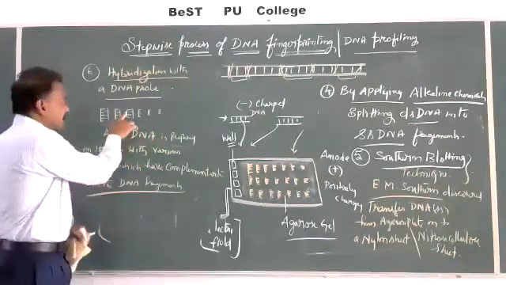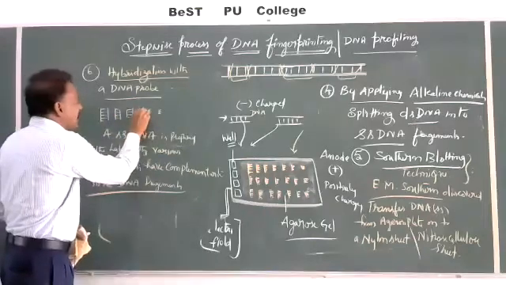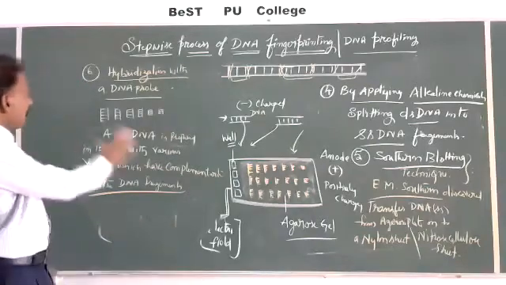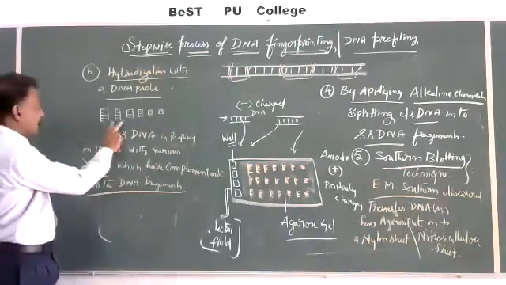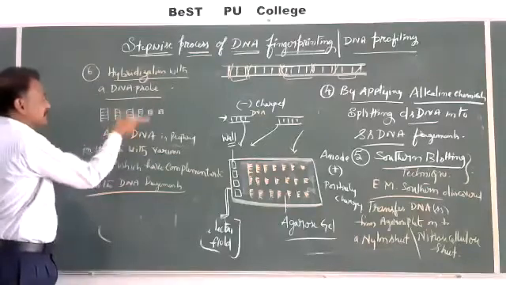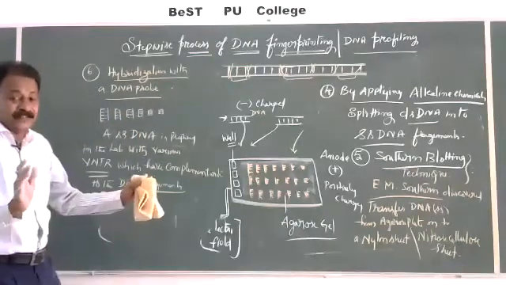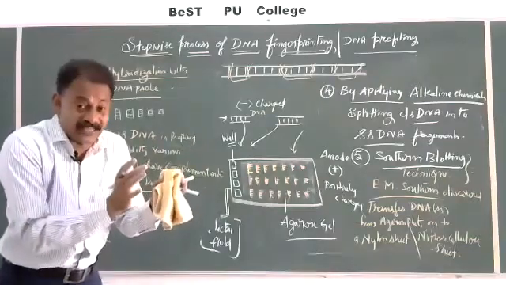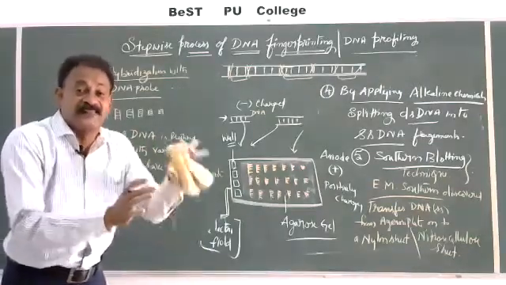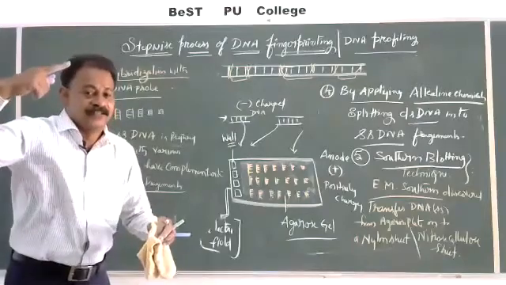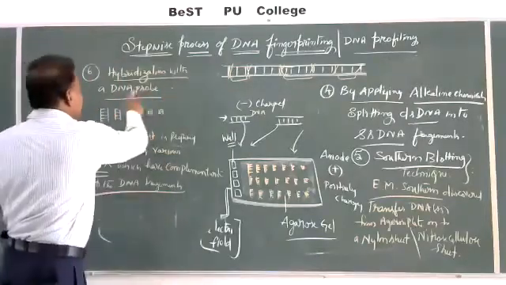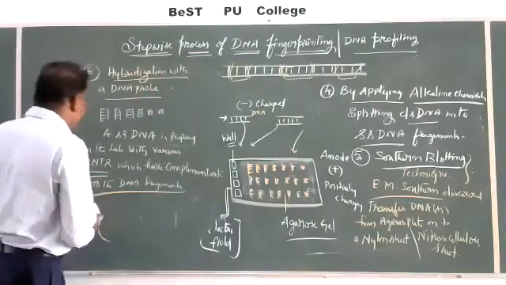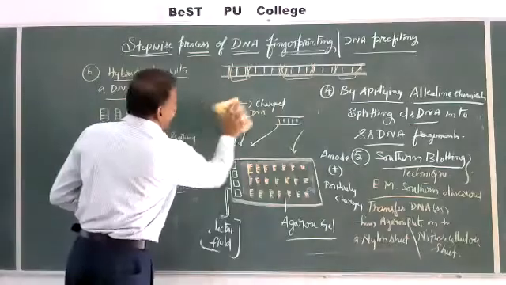So those areas will be neglected, and the remaining areas will form bonding. This is called hybrid DNA molecule. The process of formation of double-stranded DNA with the help of a probe is called hybridization. Now, next step.